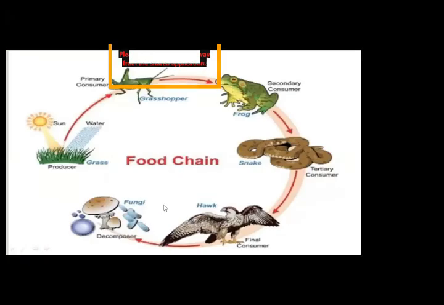Okay, I will explain decomposers from this chain. Yesterday, I gave you the examples of decomposers from this diagram. This is fungi, and this is bacteria. How are decomposers important for us? When an organism dies and its body decomposes, it is mixed with the soil, and so it is good for the plant.